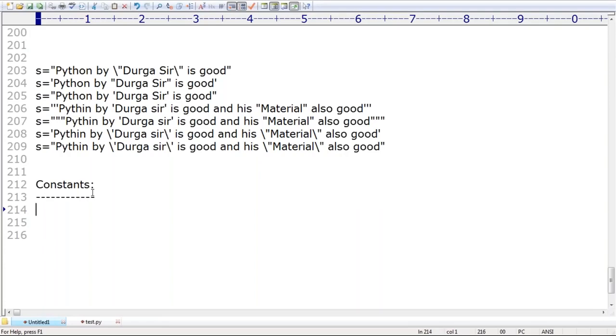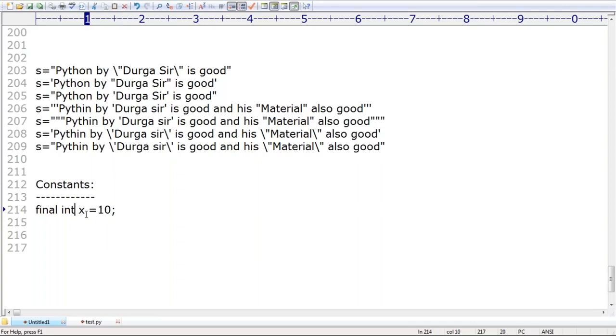Never change, a fixed value that never changes. The people who are coming from Java may be aware of final int x is equal to 10. Final int x is equal to 10. What is the x value? 10. Is it final or not? Yes, can you please tell the final value?